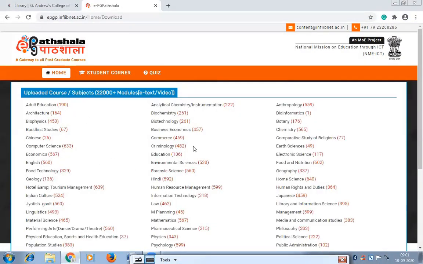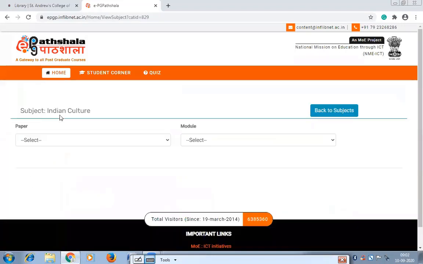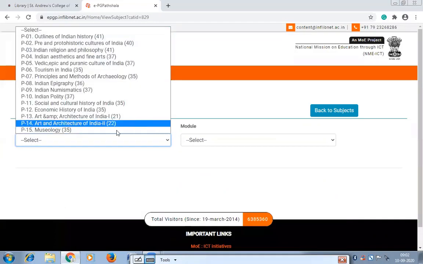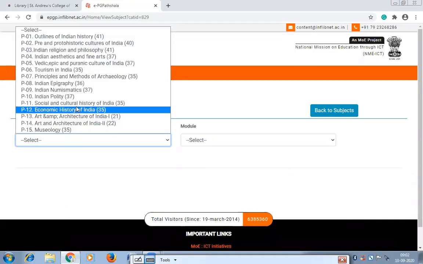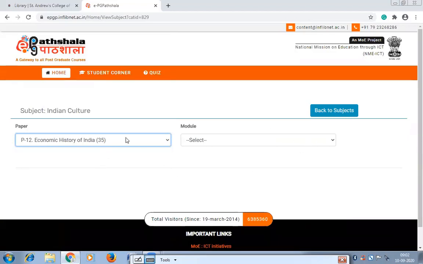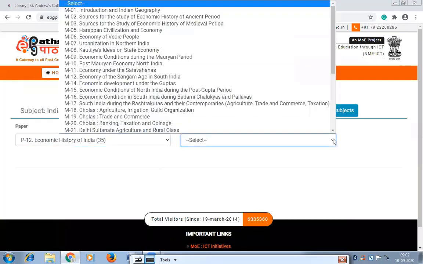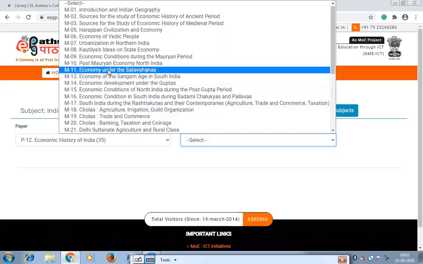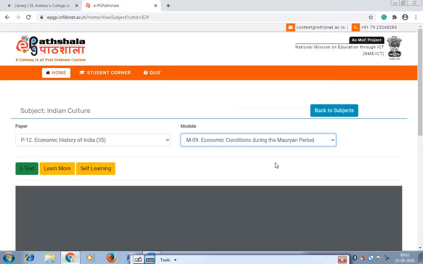Let's have a look whether e-PG Pathshala has started working. Student corner. Indian culture. Okay, see, Indian culture. In Indian culture, you will find economic history of India. This paper we have selected. I am talking about e-PG Pathshala. Luckily, it is open. Then this module you have to select. In this module, you can select anything. You can select economic condition during the Maurya period.